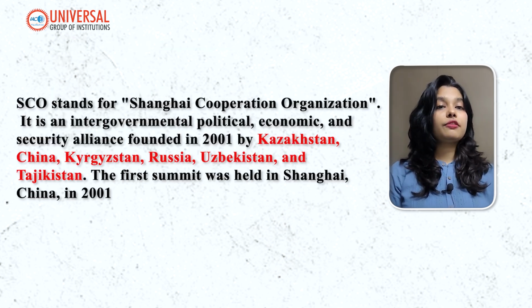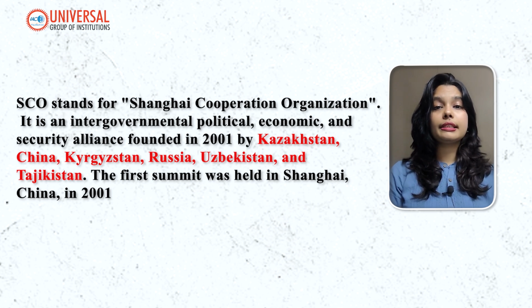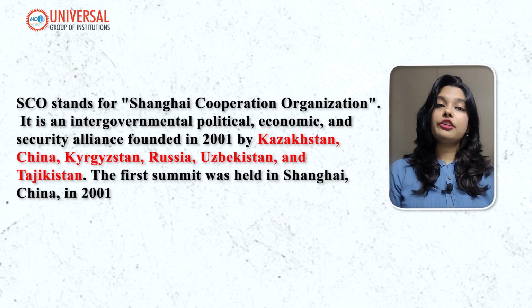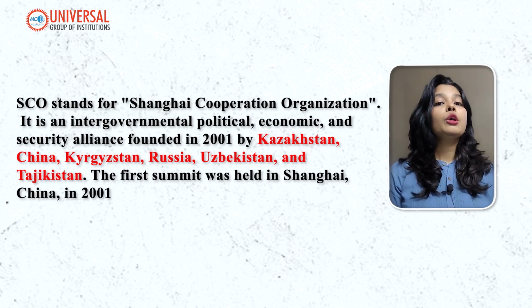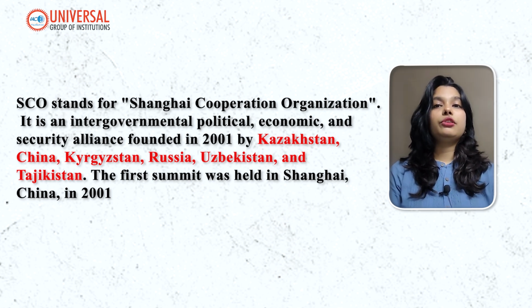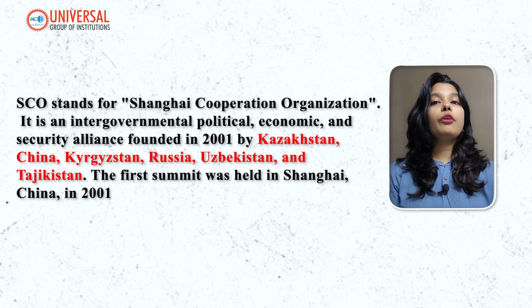So SCO stands for Shanghai Cooperation Organization. It is an intergovernmental political, economic and security alliance founded in 2001 by Kazakhstan, China, Kyrgyzstan, Russia, Uzbekistan, Tajikistan. The first summit was held in Shanghai, China in 2001. So this was the information. Now we will go for the next question.